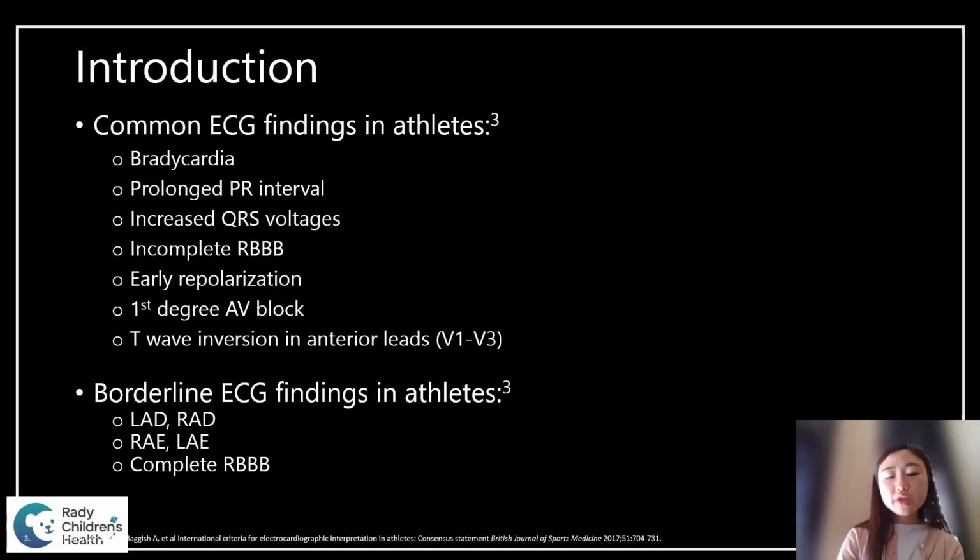Focusing on the electrophysiological or EKG findings, the common benign ones are bradycardia, prolonged PR interval, increased QRS voltages, incomplete right bundle branch block, first degree AV block, early repolarization, or T-wave inversion in anterior leads. However, there are also borderline EKG findings that may or may not need cardiology referral, including axis deviation, biatrial enlargement, or complete right bundle branch block.